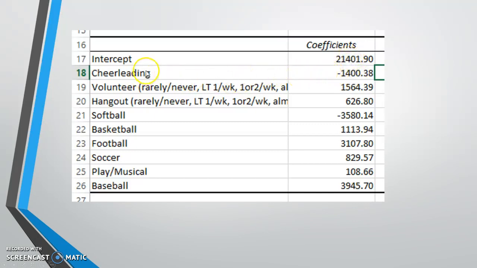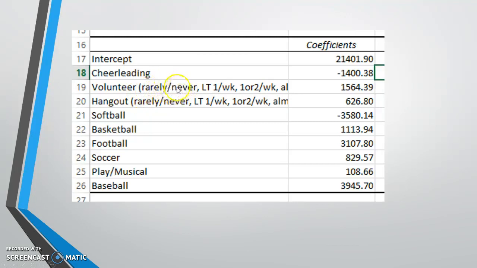So if you did do cheerleading, you would be a 1. You would multiply 1 by negative 1,400. That would give you negative 1,400. You would add that to your base salary, predicted salary. You would now have a predicted salary of $20,000. In other words, by being in cheerleading, you now have a lower predicted salary. If you weren't in cheerleading, you'd have a 0 times this, which is just going to give you 0.